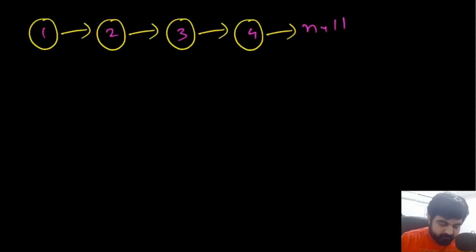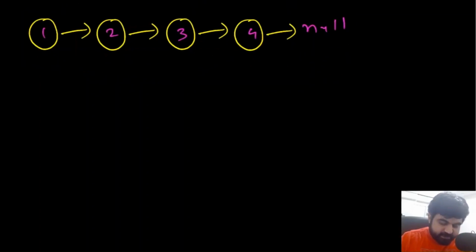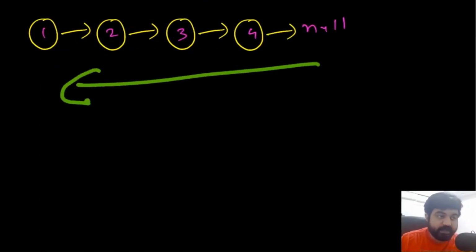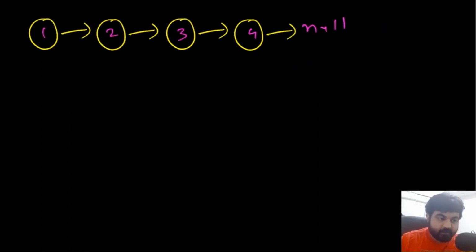Okay, now let's try to figure out that if this is the given input linked list we are given, we are simply trying to reverse this whole linked list. We are not currently considering the k values because we already know the solution. So if we want to reverse this entire linked list, what is the approach we can take?